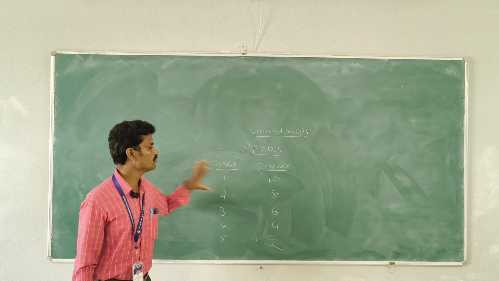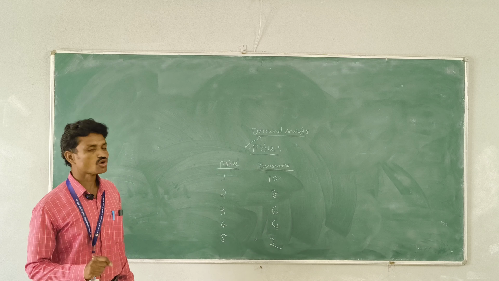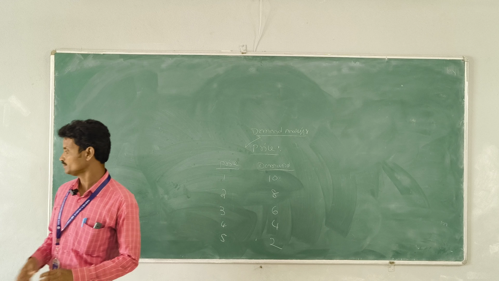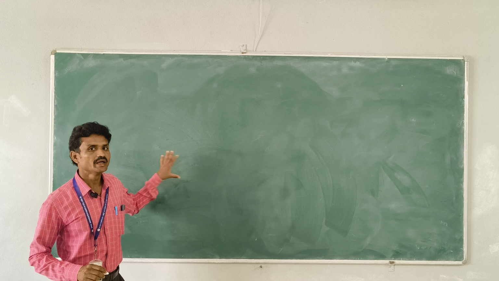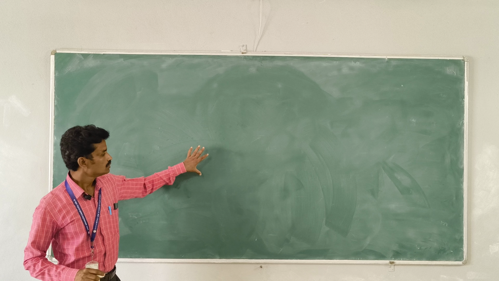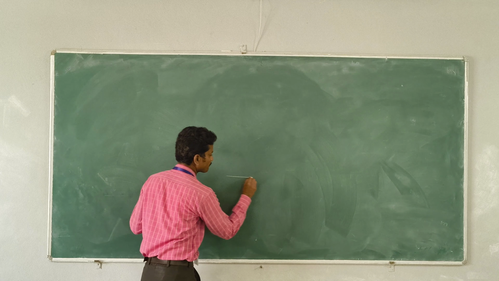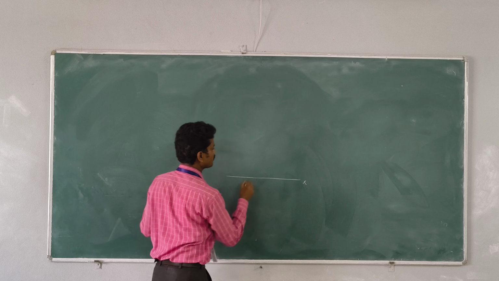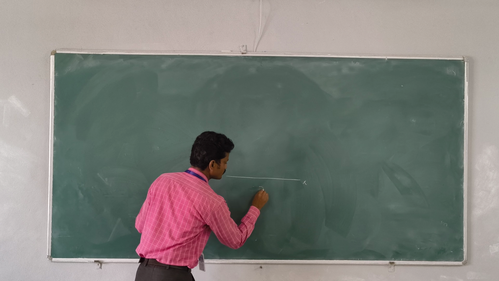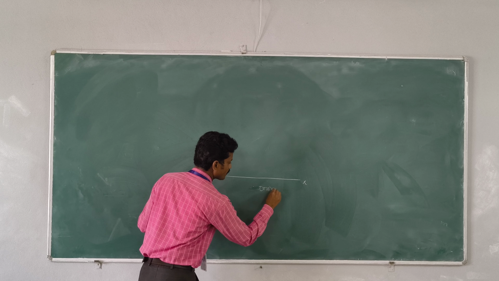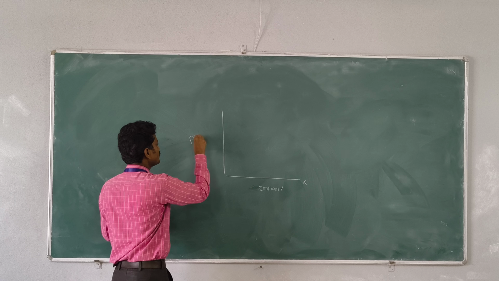Then the same is explained in a graphical manner. Price and demand explained in a graphical manner is called the demand curve. The x-axis represents quantity of demand, and the y-axis represents price of the product.